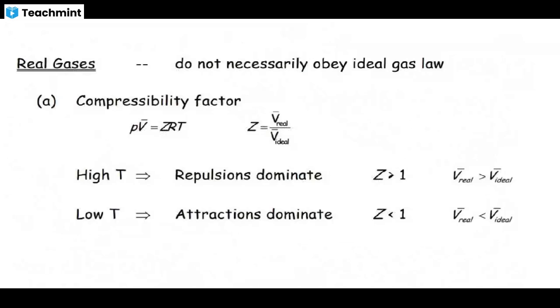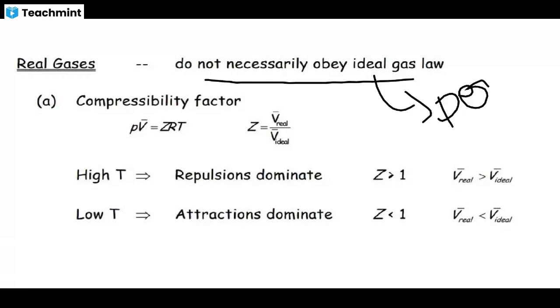For real gases, the ideal gas or perfect gas, ideal and perfect gas are the same. Some books refer to ideal, some refer to perfect. The real gases are the gases in real life. The gas we breathe are all real gases. The ideal gases do not exist in our world. It is imaginary. So real gases deviate from the ideal gas law.